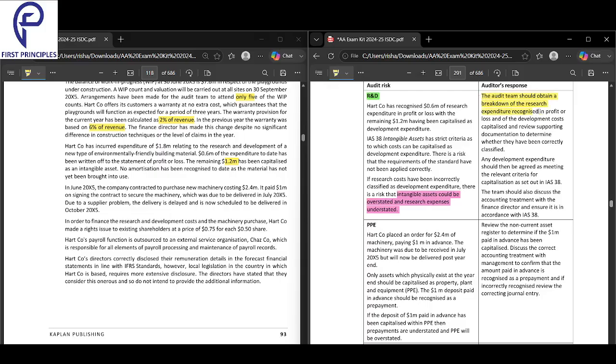The audit team should obtain a breakdown of the research cost and see everything that is capitalized. Any development expenditure should be agreed as meeting the criteria as per IAS 38.